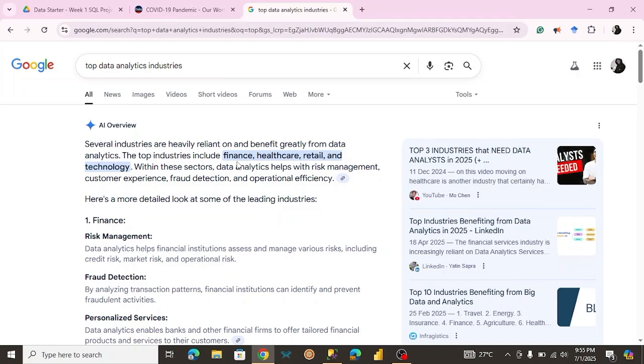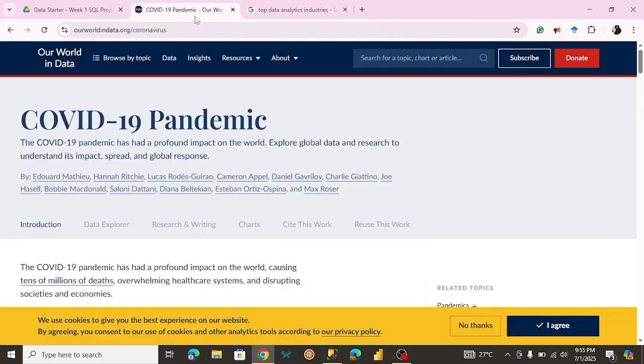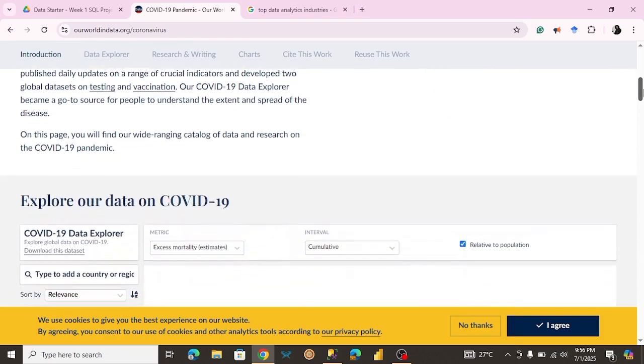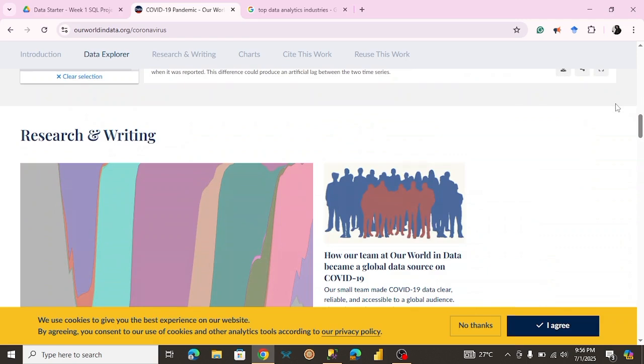So if you're looking to get into data analytics, I highly recommend just niching or focusing on finance, but it really depends on the industry you're passionate about. So we're going to be creating projects around any of these industries. And for the healthcare, like I said, we're going to be using the OWID COVID-19 pandemic data set. So our aim is to import this data set and try to answer some business questions. So without further ado, let's just get right into it.